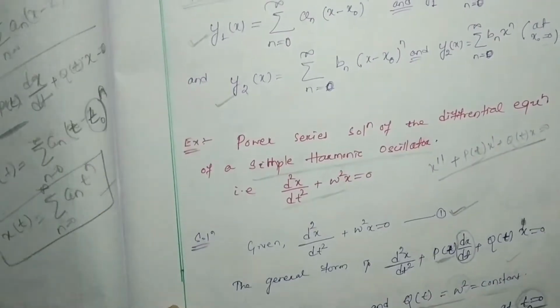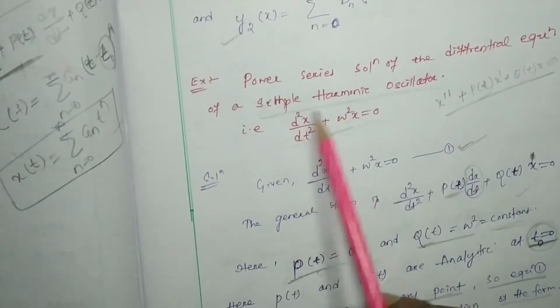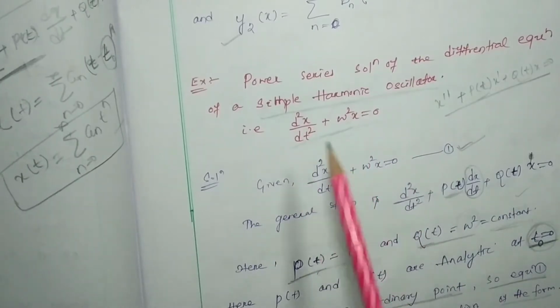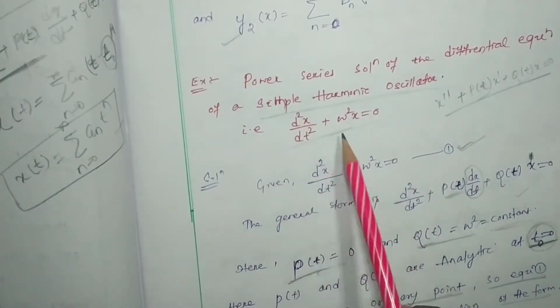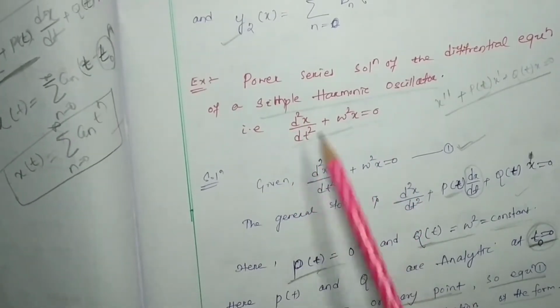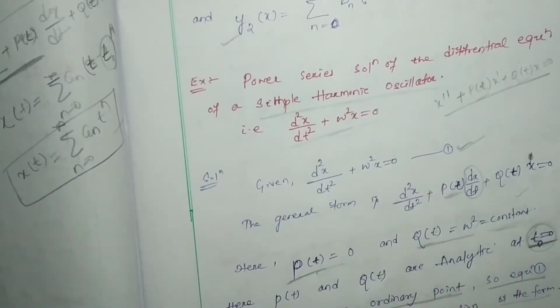Now suppose we have a differential equation of a simple harmonic oscillator, in the form d square x by dt square plus omega square x equal to 0. This is the standard second order differential equation of a simple harmonic oscillator. So here x is a function of t.